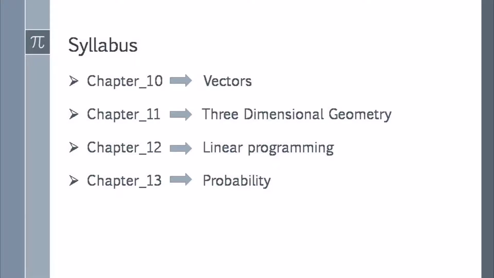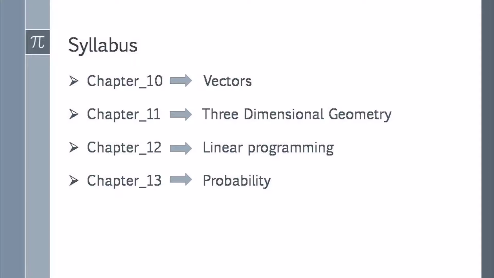Chapter 12, Linear Programming, which is also known as LPP. This is also an extension of the Linear Inequalities chapter from first PUC. Chapter 13, Probability, which is also an extension of the first PUC Probability chapter.